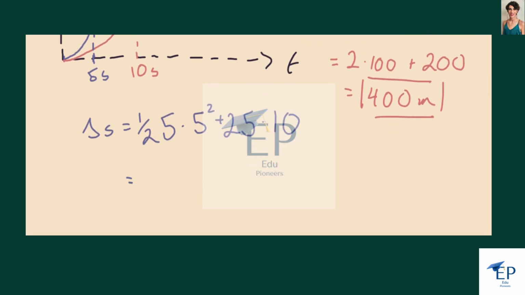So that'll give us 5 cubed is 125, so 125 over 2 plus 250.